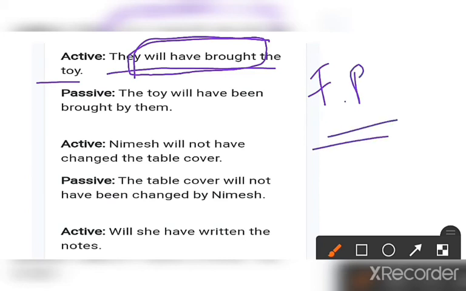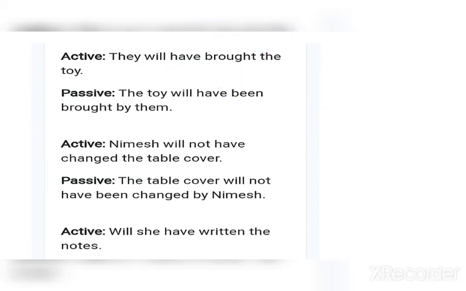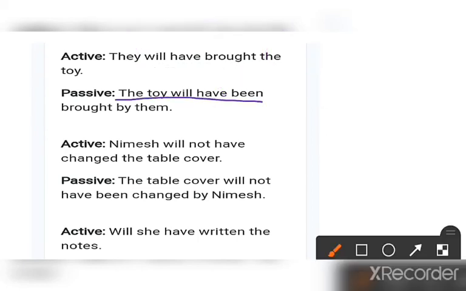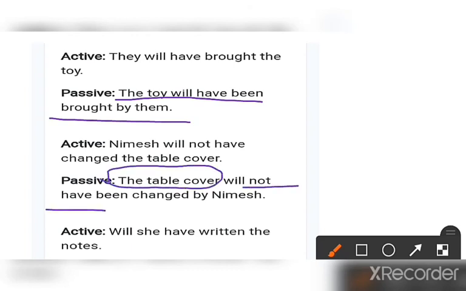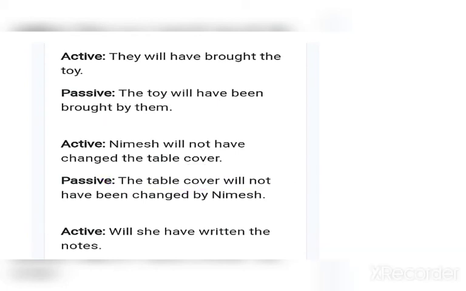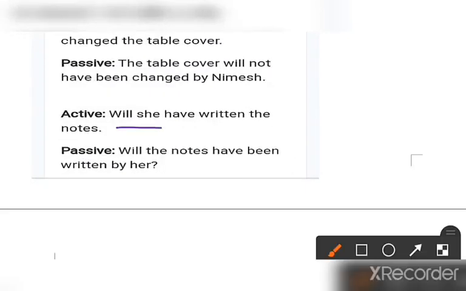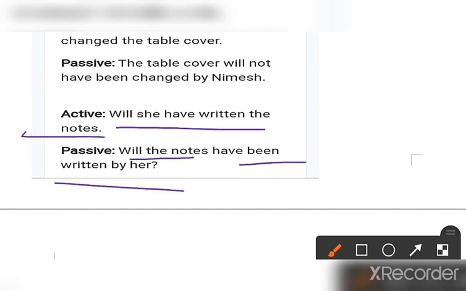So what is the rule of changing into passive voice? You have to only use been and the third form. That is the basic rule of passive voice: you have to use the third form in all the tenses. Clear, no? So answer will be: the toy will have been brought by them. Nimish will not have changed the table cover. So here the table cover will not have been changed by Nimesh. Will she have written the notes? Answer will be: will the notes have been written by her?